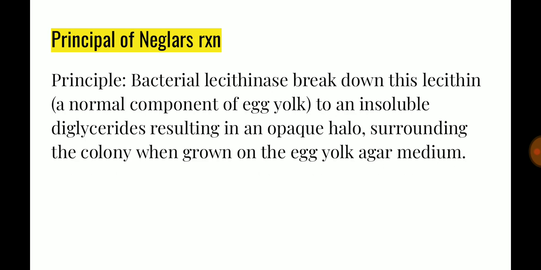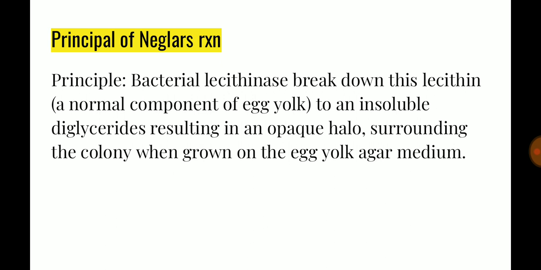So the principle is this: bacterial lecithinase breaks down the lecithin, which is a component of egg yolk, to an insoluble diglyceride, resulting in an opaque halo surrounding the colony grown in the egg yolk agar medium. You should only know two things about this or any test. Why is it used? Nagler's reaction is used to differentiate Clostridium perfringens from other Clostridium species. And the principle behind it: bacterial lecithinase, which is alpha toxin, breaks the lecithin of egg yolk.